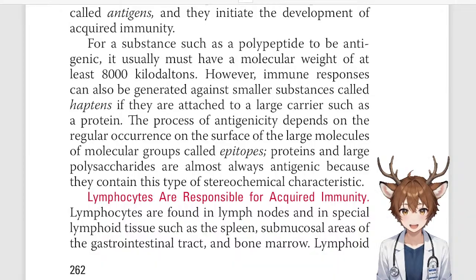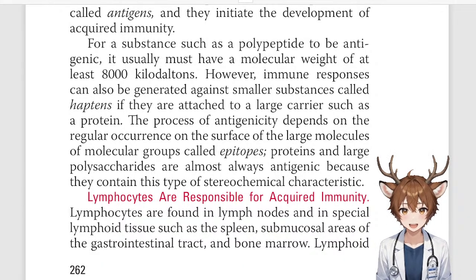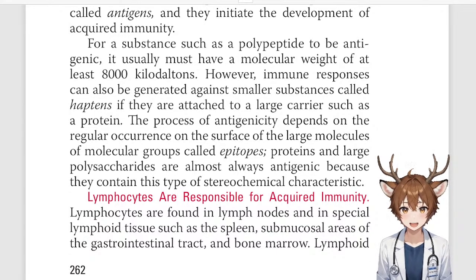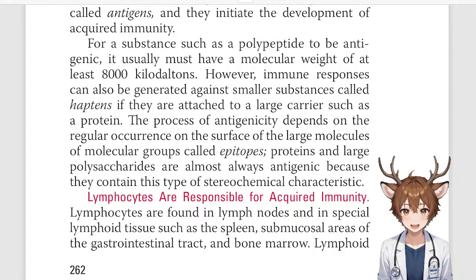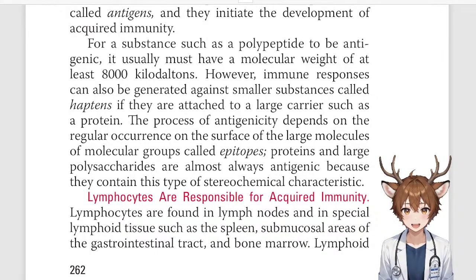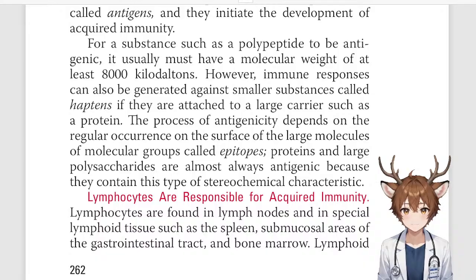For a substance such as a polypeptide to be antigenic, it usually must have a molecular weight of at least 8,000 kilodaltons. However, immune responses can also be generated against smaller substances called haptens, if they are attached to a larger carrier, such as a protein. The process of antigenicity depends on the regular occurrence on the surface of the large molecules of molecular groups called epitopes. Proteins and large polysaccharides are almost always antigenic because they contain this type of stereochemical characteristic.